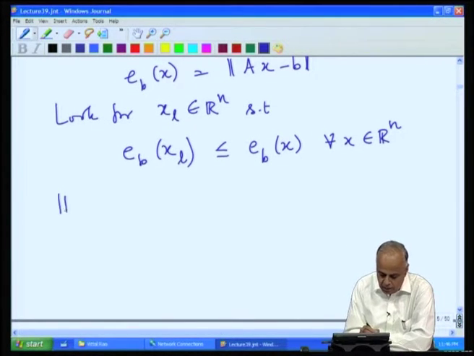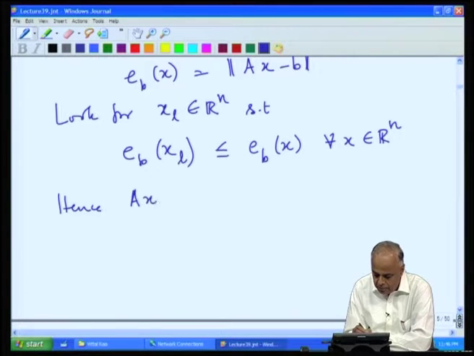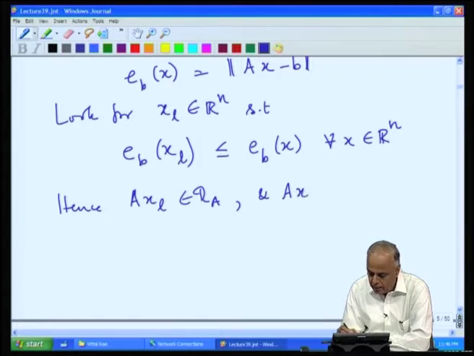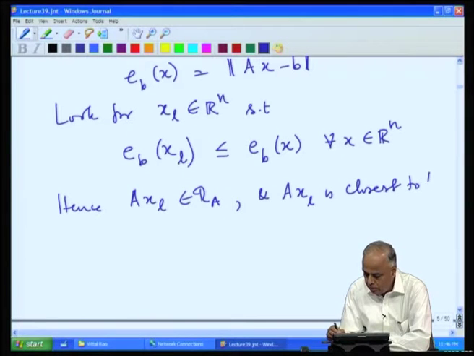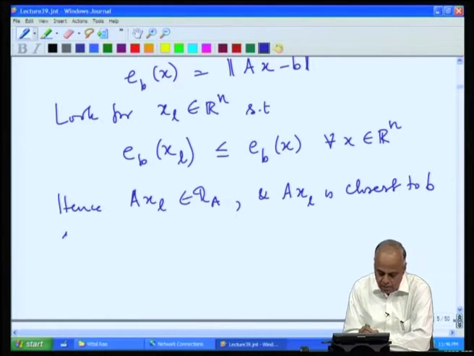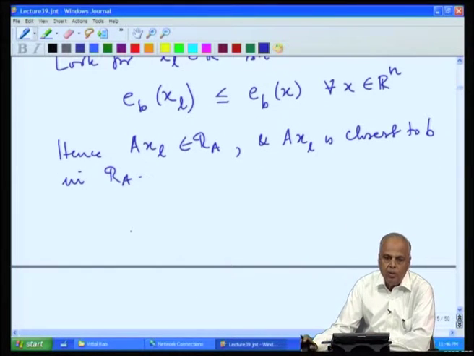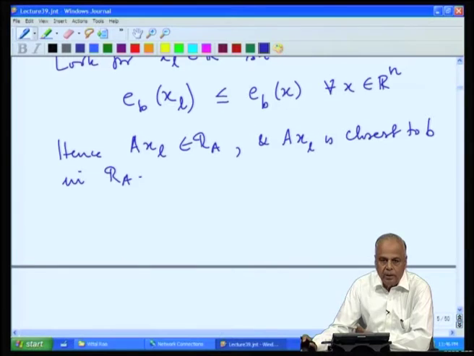So, hence A x_l belongs to the range of A, first thing, because it is A of something, and A x_l is closest to B in the range of A. But we know that the vector closest to B in the range of A is B_r.